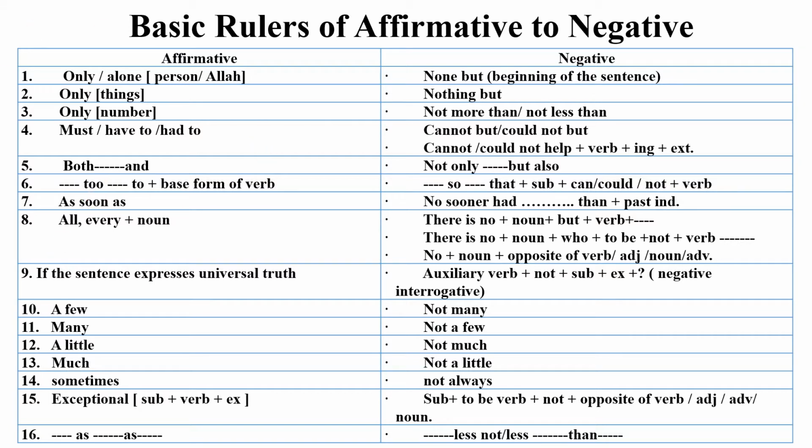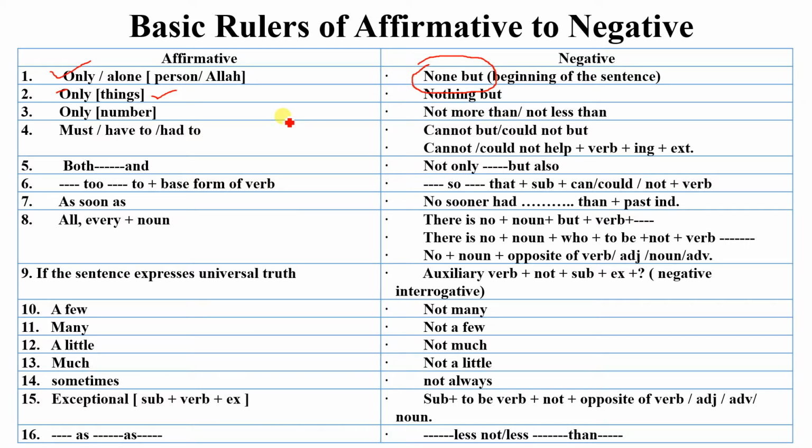The very first rule is only and alone. If any sentence contains only and alone, and after only and alone the sentence contains any person or Allah, then instead of only and alone you have to use none but, at the very beginning of the sentence. If any sentence contains any things and before the sentence the word only, then at that time you have to use nothing but at the beginning of the sentence, nothing but.